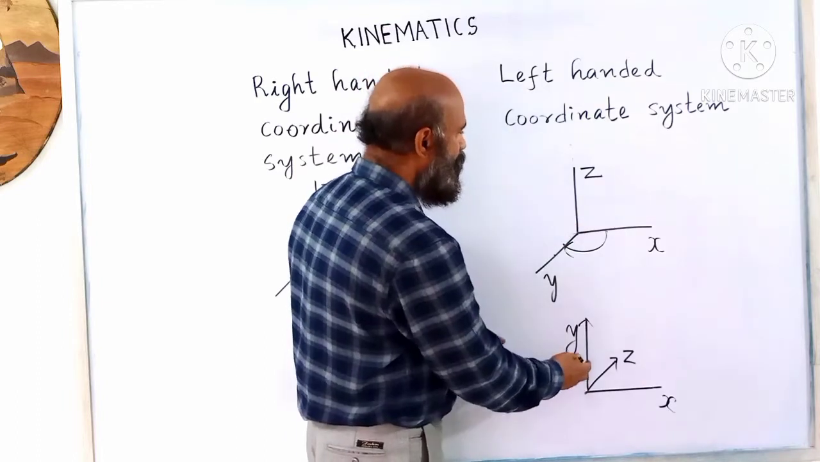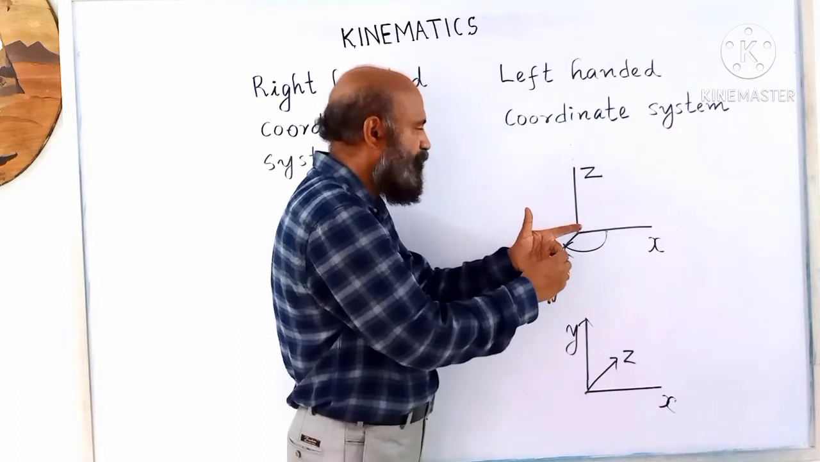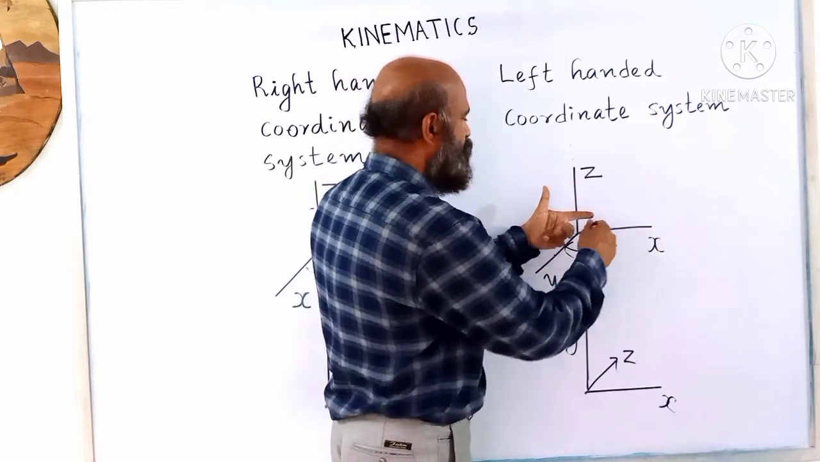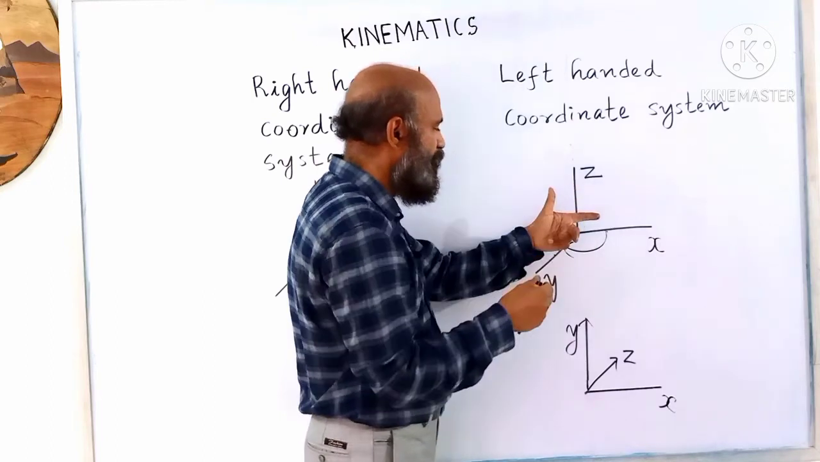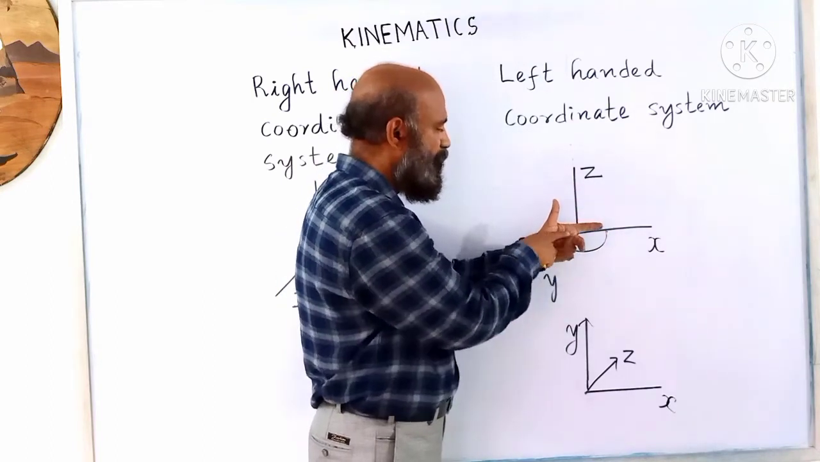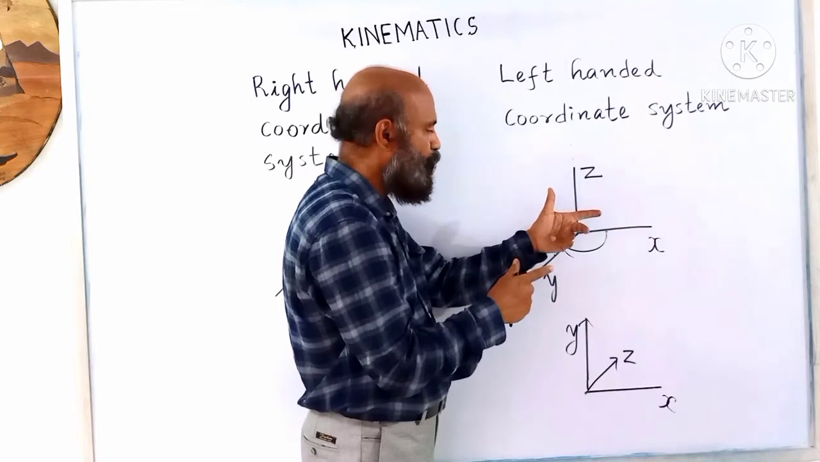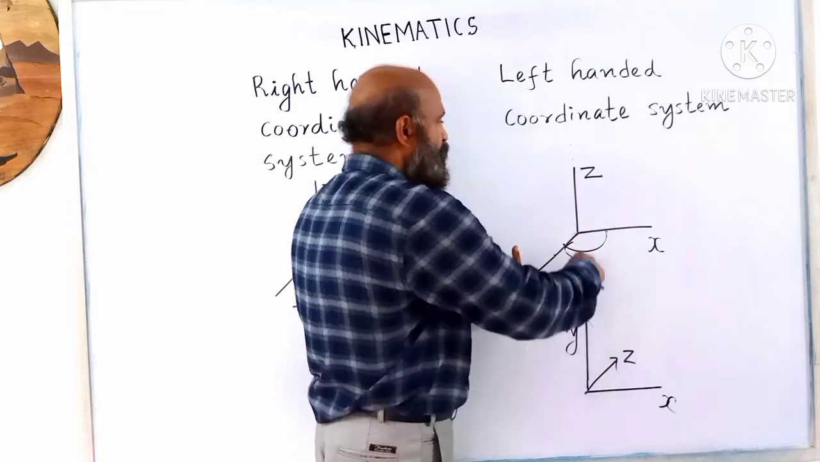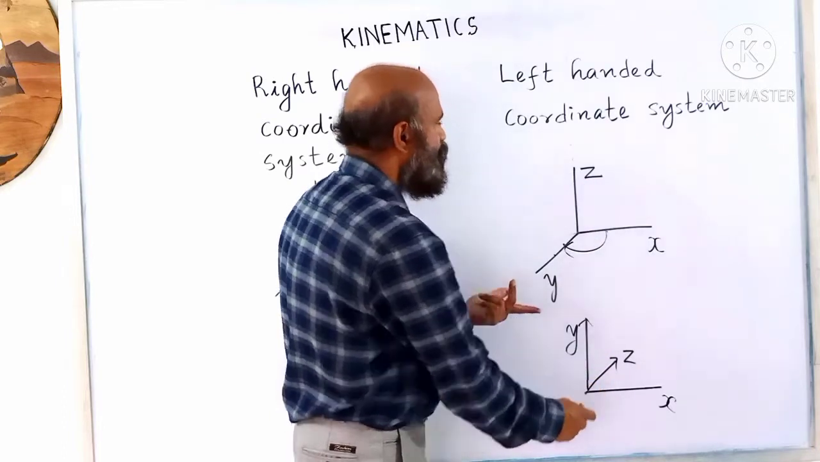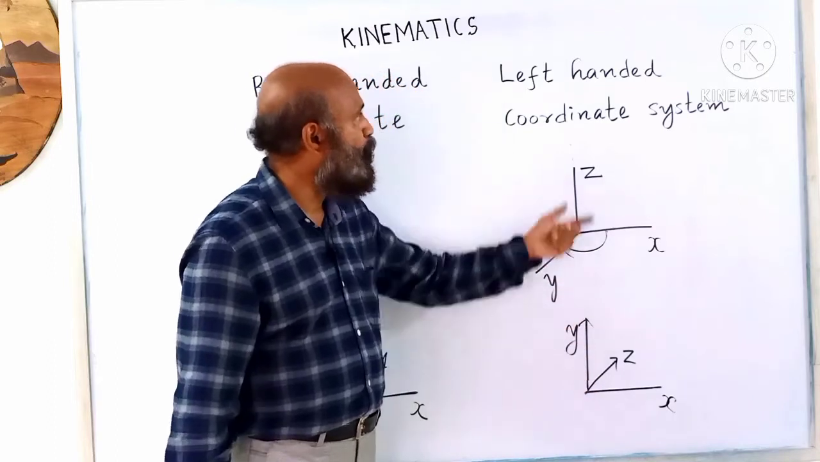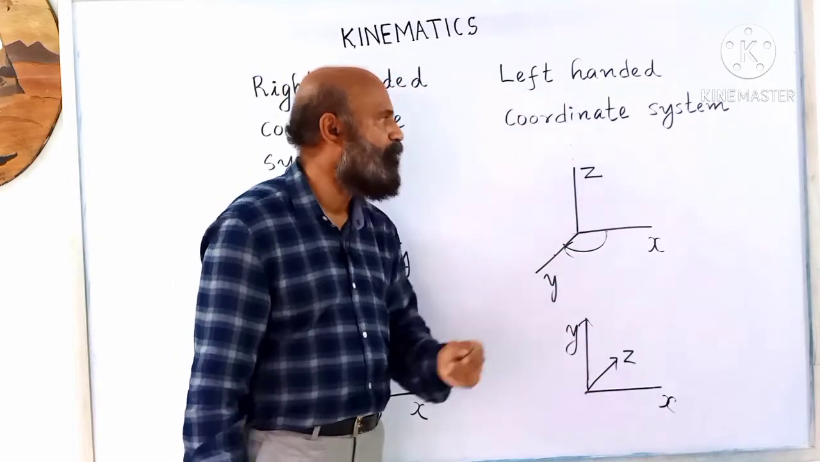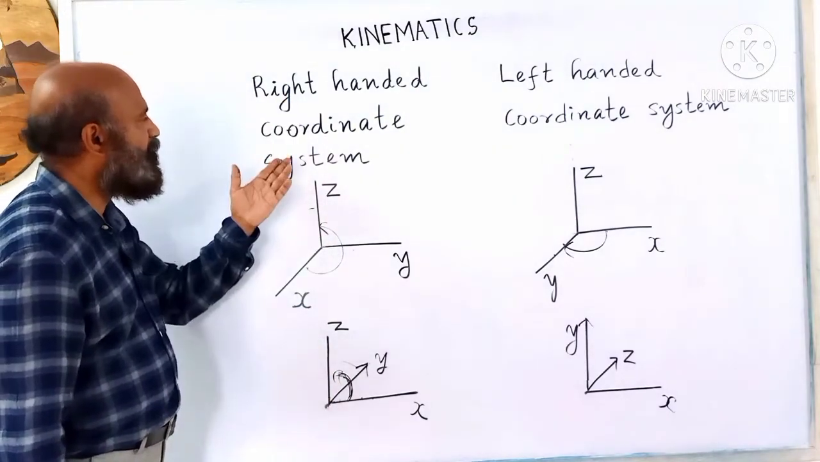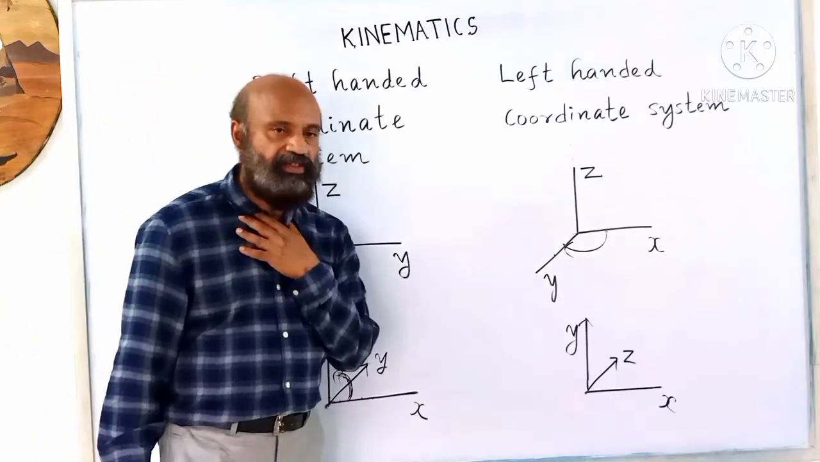Now if you rotate it, you will get this. So now let it be x, y, z. This is x, this is y, this is z. If you rotate like this, now this is x, this is y, and now y is up in this case. So these two are examples for the left-handed coordinate system. These two are examples for the right-handed coordinate system.